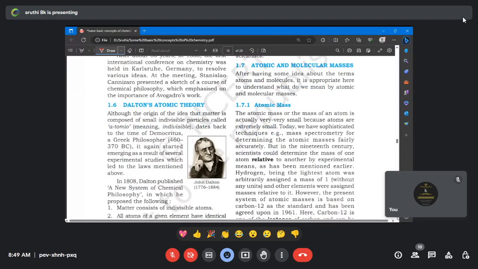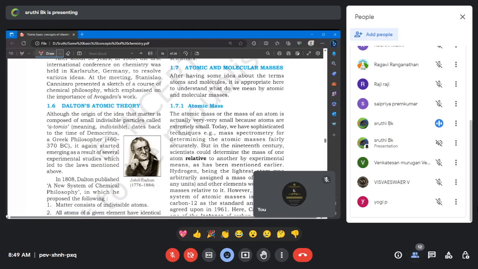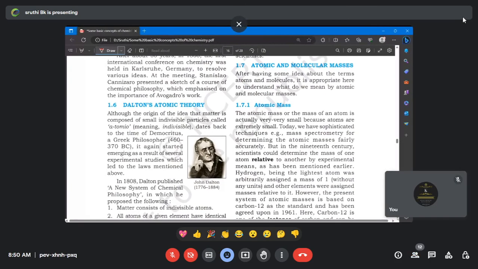It's a very basic thing. It's not much needed. You go through it. In case you have doubts, we will do it in the next class. After the class, I want everyone to read the book. That is very important. Here I am giving the important concepts which are needed for competitive exams.